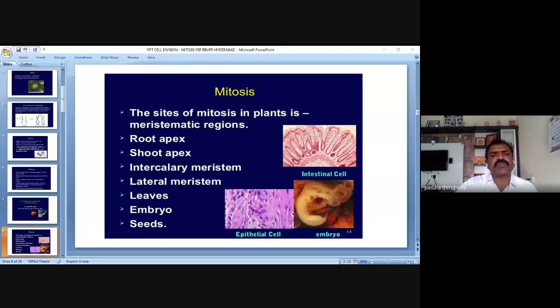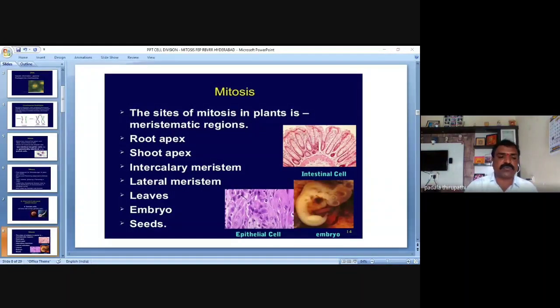Then the leaves also show mitosis. Leaves consist of which type of tissue? Mesophyll cells. So mesophyll cells also perform mitosis. Then the embryo. Sir, the embryo belongs to the reproductive cells, so why are you telling it like that? The embryo should perform mitosis. After fertilization, the embryo is formed. Then the embryo further divides through mitosis.